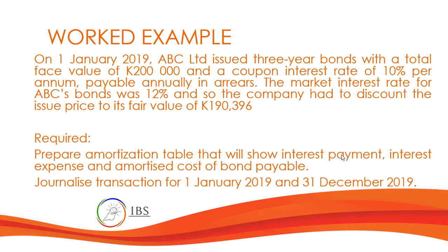So the coupon rate is 10%, but effectively the interest will be 12%. And so the company had to discount the issue price to its fair value of 190,396 kina. The first requirement is to prepare an amortization table. Afterwards, we will present a sample journal entry for 1st January to 31st December 2019.